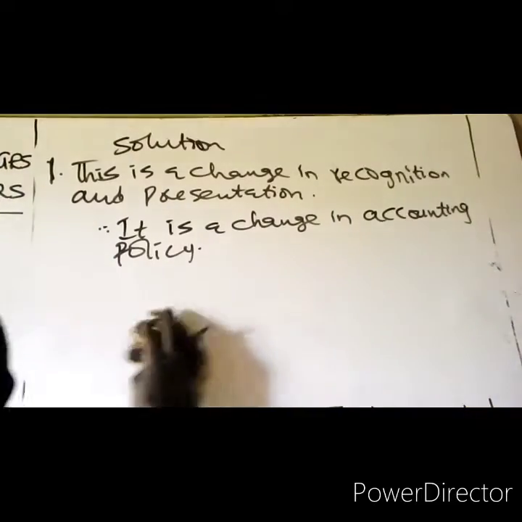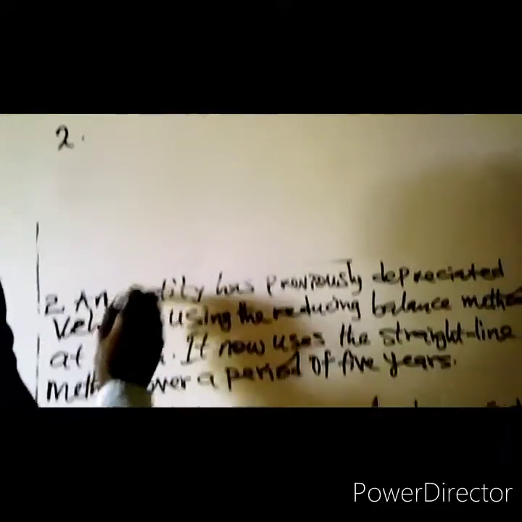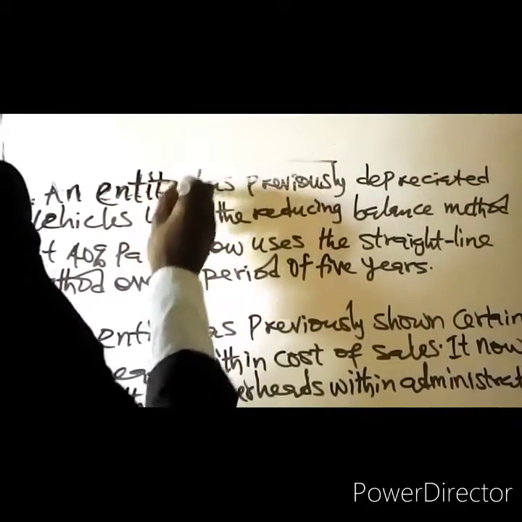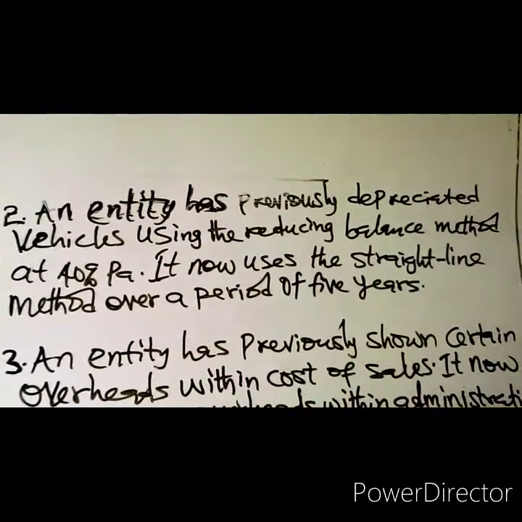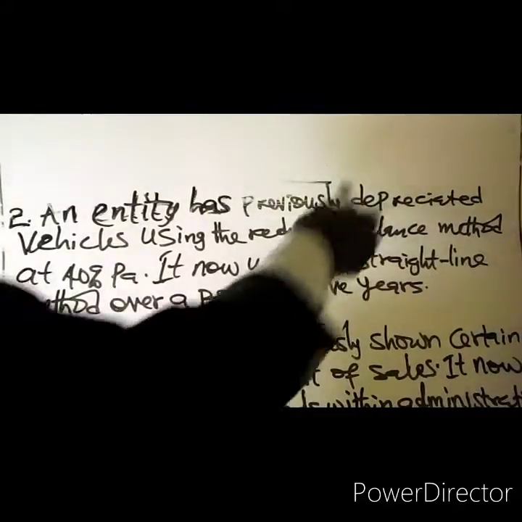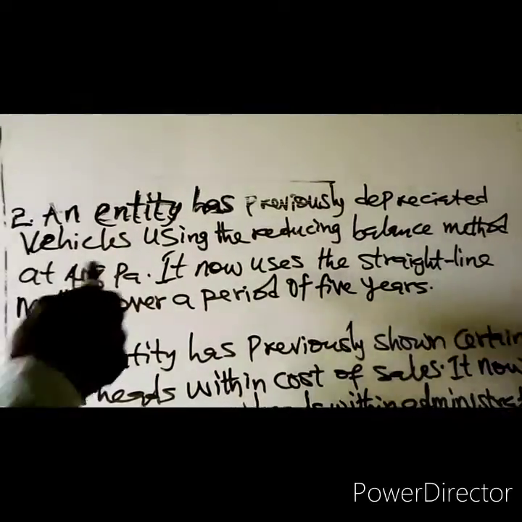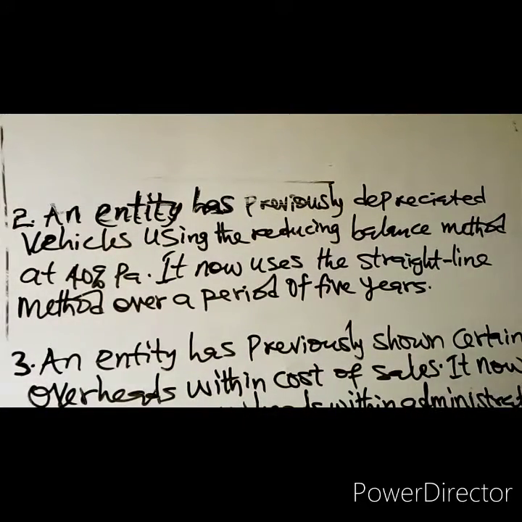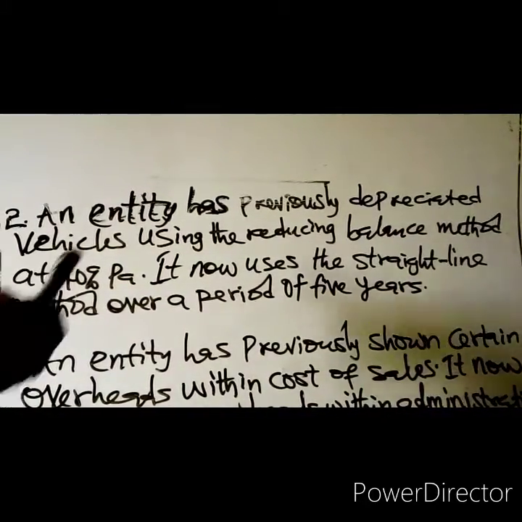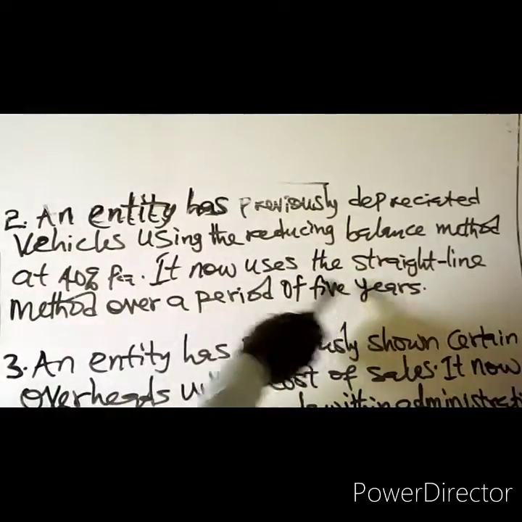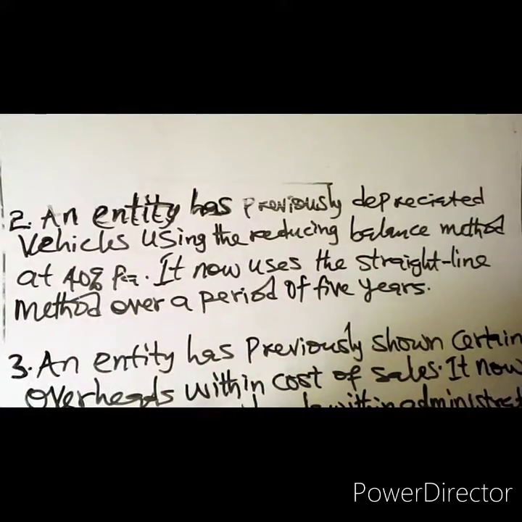Number two, an entity has previously depreciated vehicles using the reducing balance method. The entity has been using the reducing balance method at 40% per annum. It now uses the straight line method over a period of 5 years. The entity has been using the reducing balance method, but now wants to use the straight line method of depreciation.